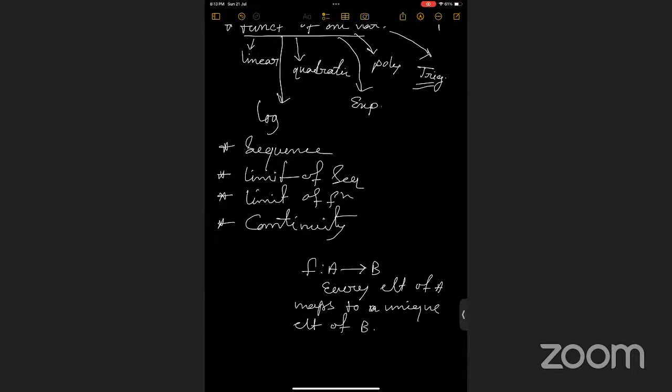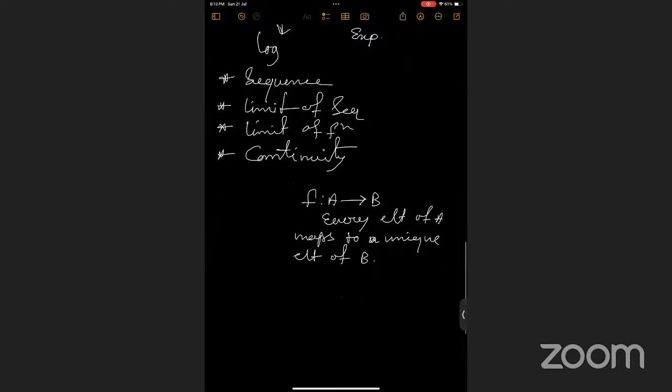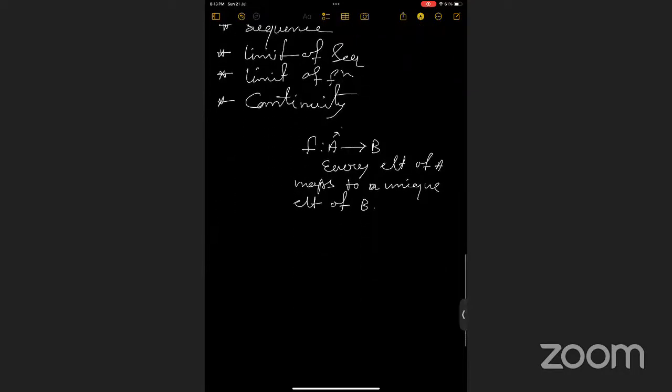Yes, ma'am, we already know that. And this was the domain, and this was the codomain for our function f, right?